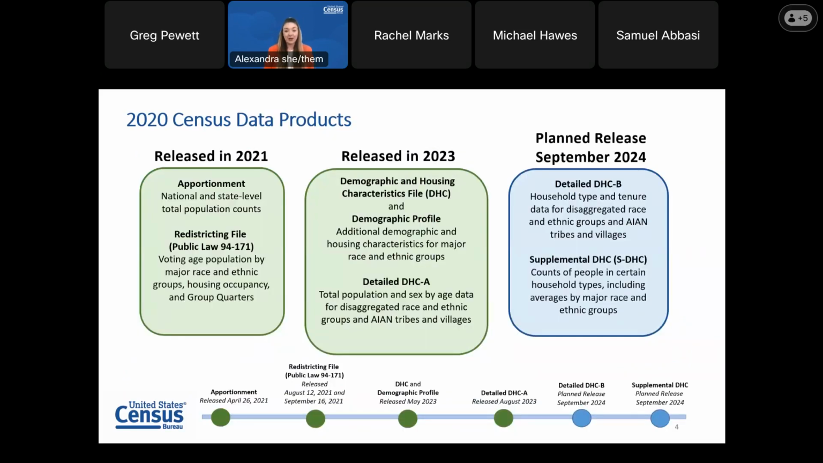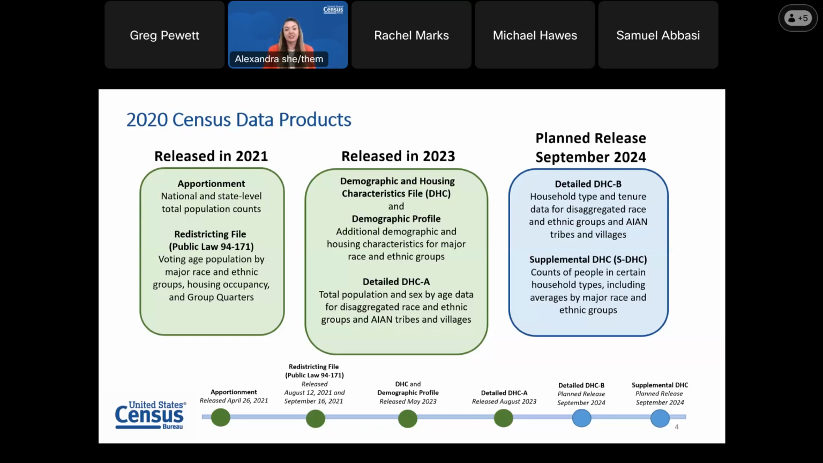The Census Bureau has already released many 2020 census data products. Most recently, we released the Detailed Demographic and Housing Characteristics File A, or the Detailed DHCA. It provides total population and sex by age data for approximately 1,500 detailed race and ethnicity groups and American Indian and Alaska Native tribes and villages. Today, we're going to discuss the Detailed DHCB, which has not been released yet.